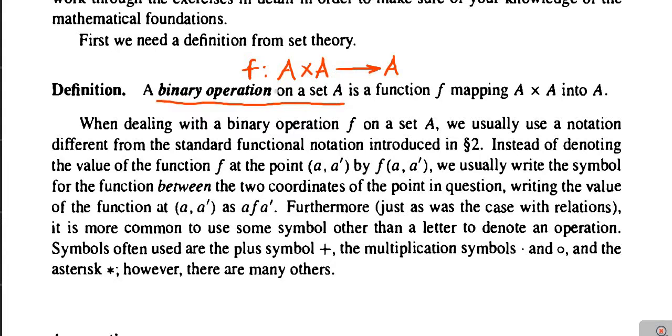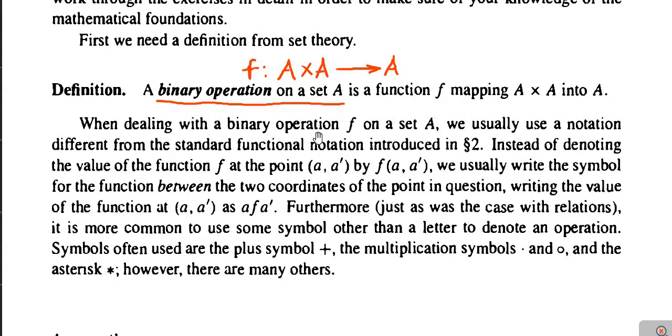So we can check that on the set of integers the addition operation is a binary operation, because addition of any two integers is again an integer. Again in the set of integers multiplication is a binary operation, because the multiplication of any two integers is again an integer. On the set of integers, division is not a binary operation, because division of two integers may or may not be an integer. For example, 4 by 2 is an integer, whereas 4 by 3 is not an integer. So such is the definition of binary operation on a set.